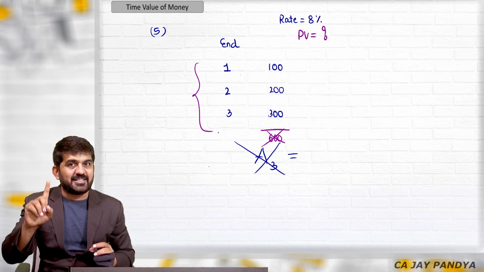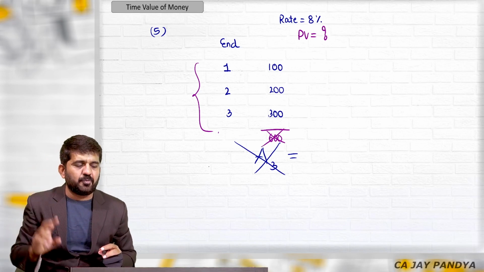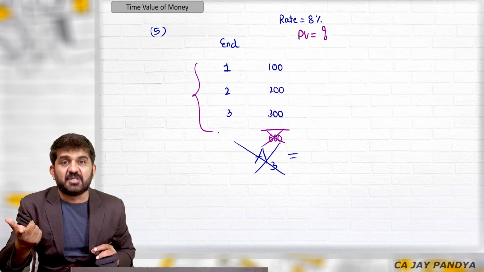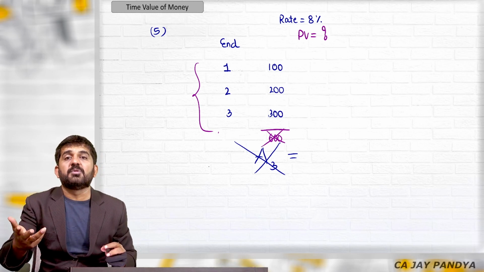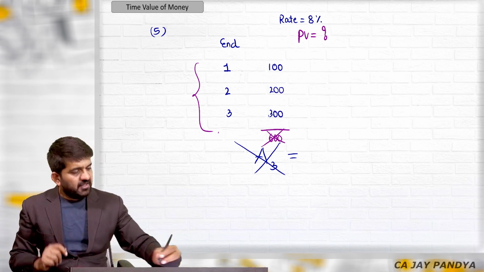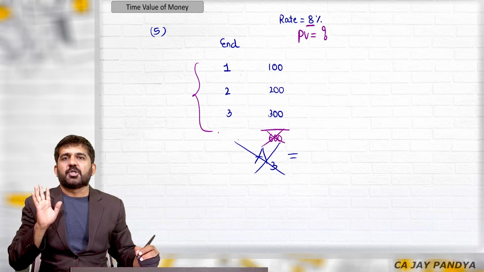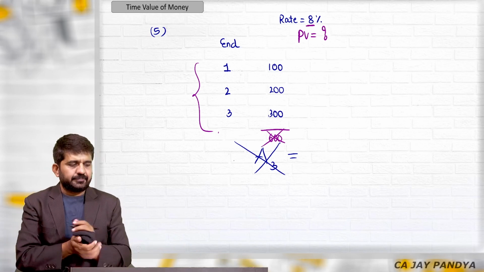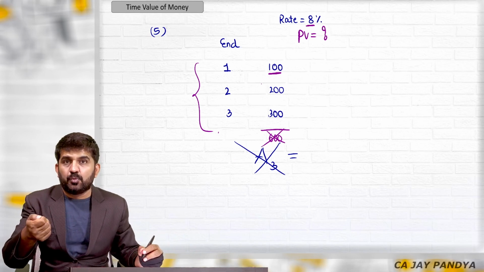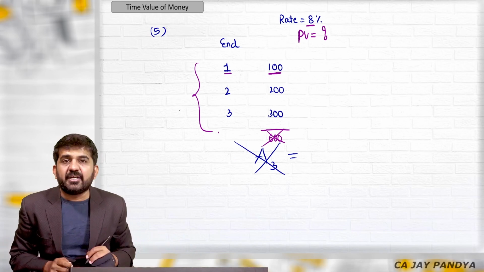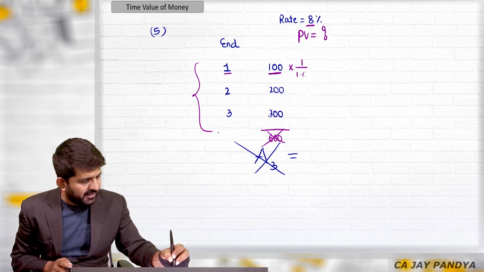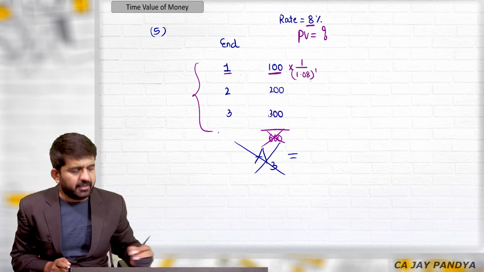I know finance. I'll pay you 100 rupees after 1 year, 200 rupees after 2 years, and 300 rupees after 3 years. If you are not ready to give me some cash discounts, what should you ask from me, if the required rate of interest for you is 8%? Please try to understand. I will convert this into present value. This is the amount after 1 year. How to convert this into present value? Very simple. Divide by 1.08 raised to 1.